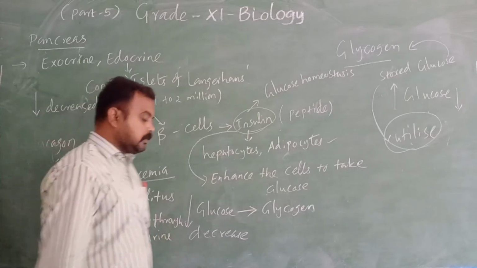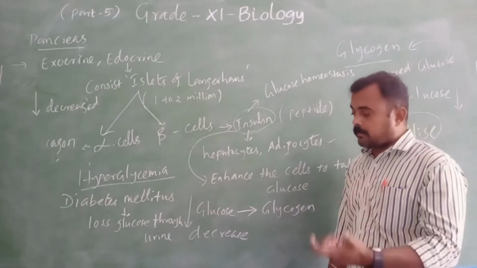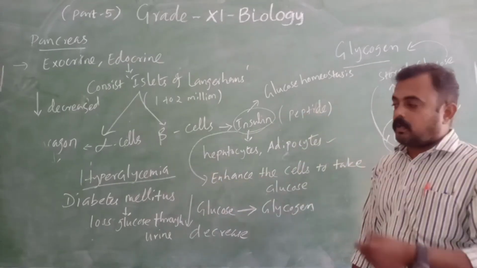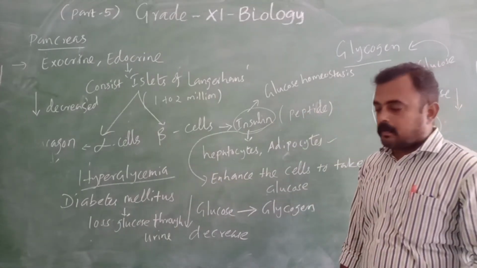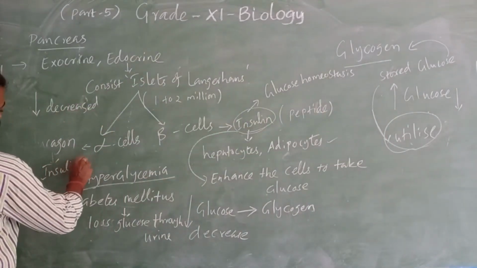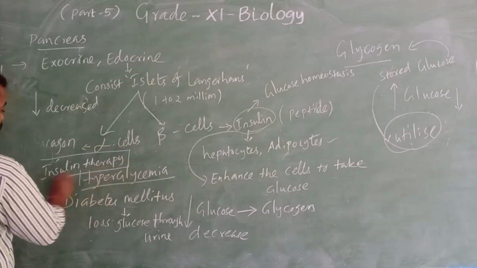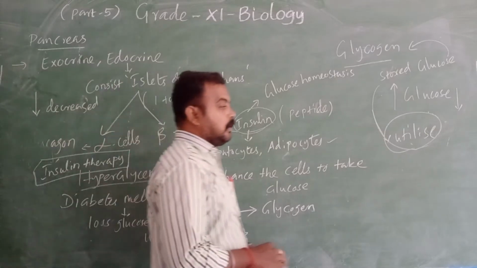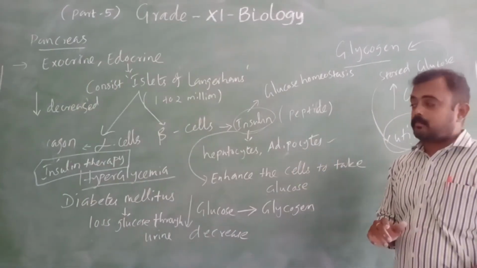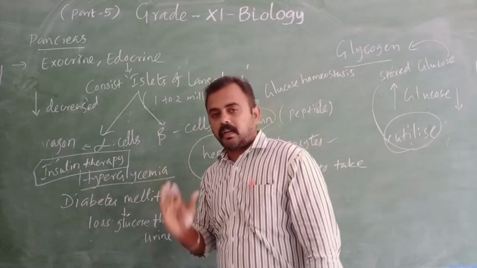Loss of glucose through the urine, that is called diabetes mellitus. So what is the remedy for diabetes mellitus? Insulin therapy. Insulin therapy is the only solution for diabetes mellitus. So it is a very important endocrine gland.